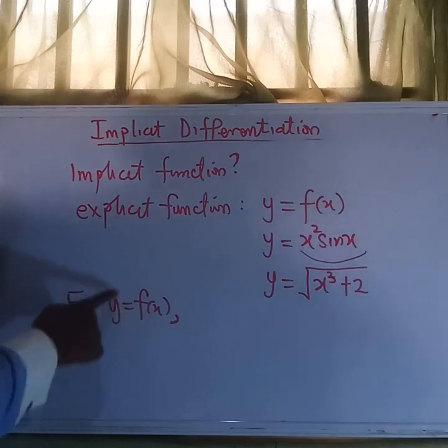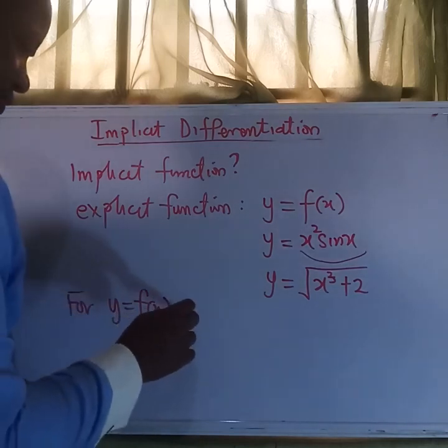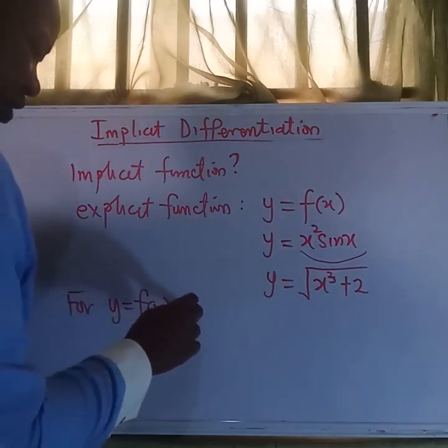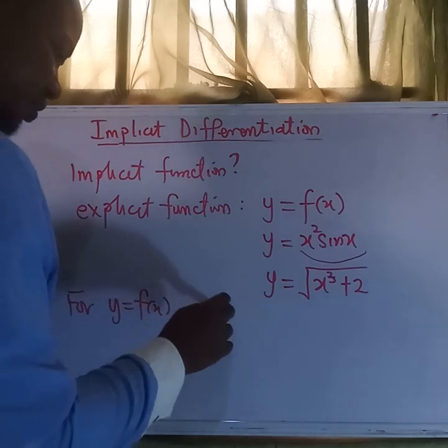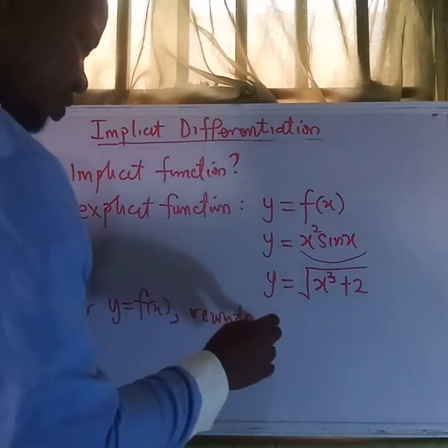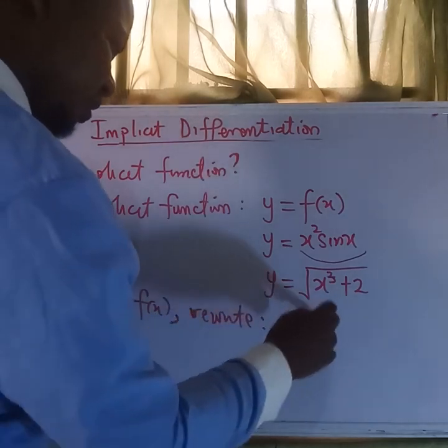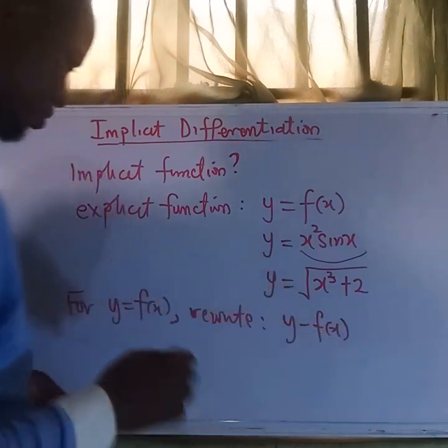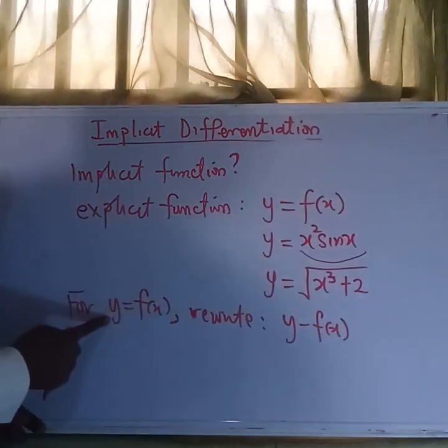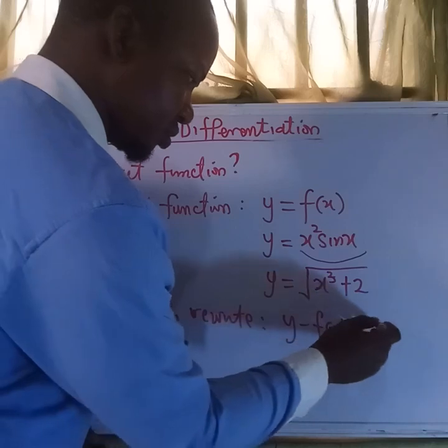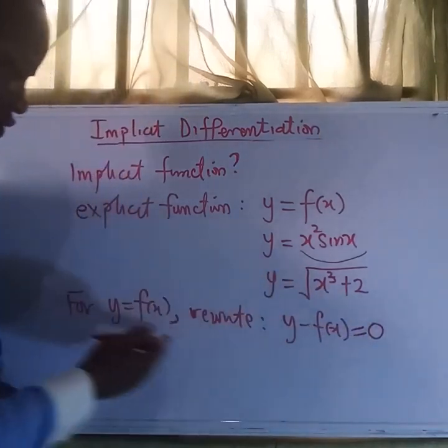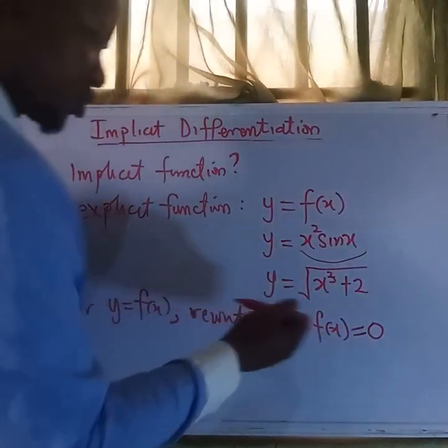If we mix these two together by bringing this f of x to meet y, this will be equal to 0.